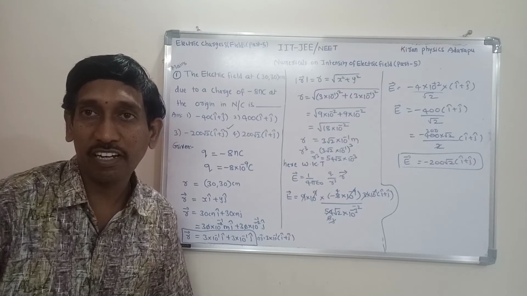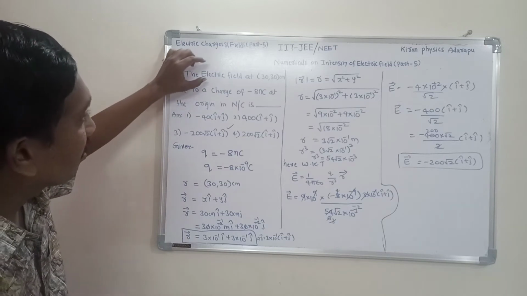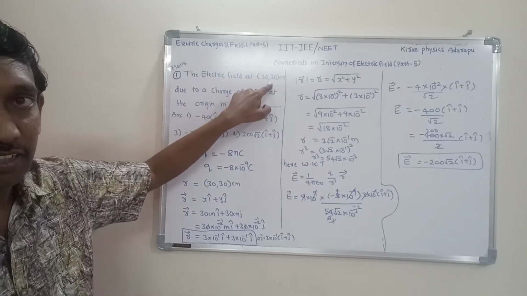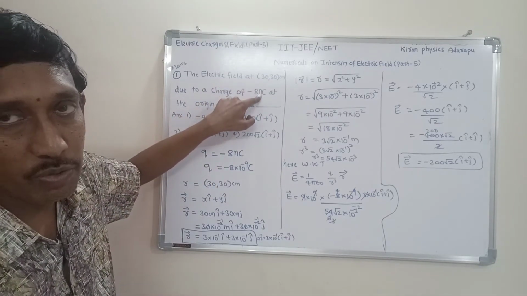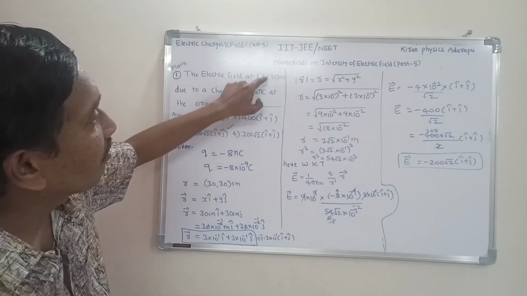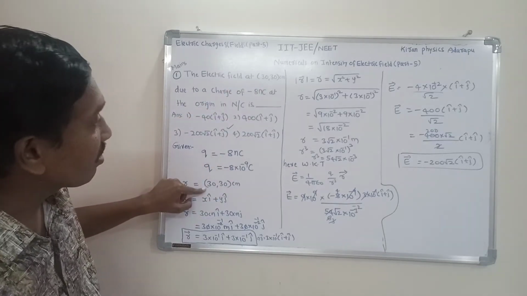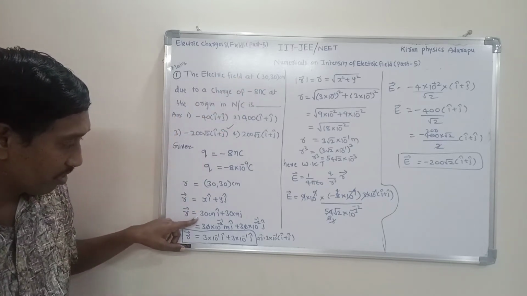Okay now, is it clear, students? Listen once again. The question is asking for the electric field at this position vector. What are the given values? The source charge is given, and the position vector is given. The position vector is not given directly, so first write the position vector in vector form.